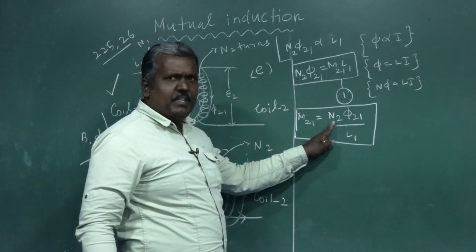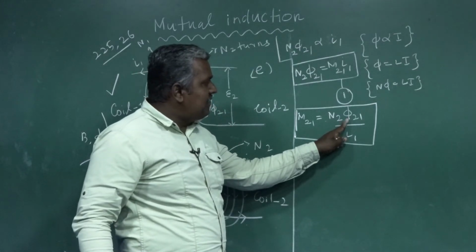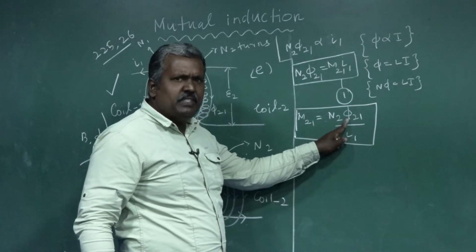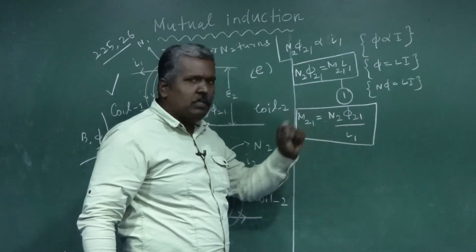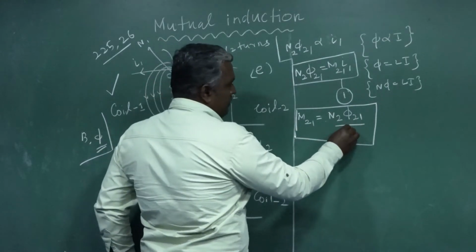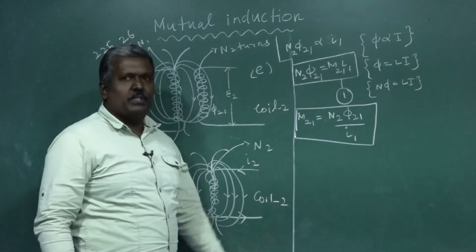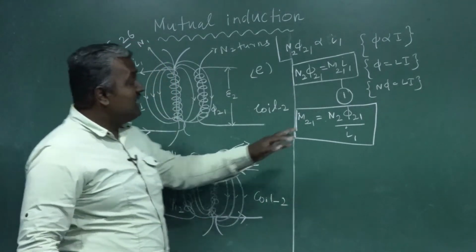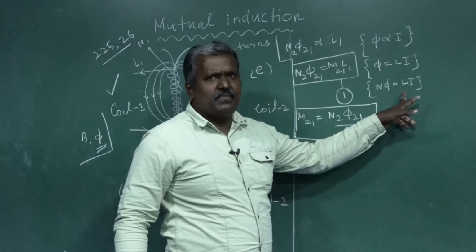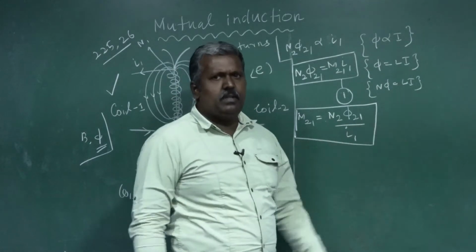Number of turns in the secondary coil or coil 2, magnetic flux linked with coil 2 due to coil 1, current flowing through the first coil I1. Here, what is meant by M21? What is L here? Self inductance of a coil, or coefficient of self induction of a coil.